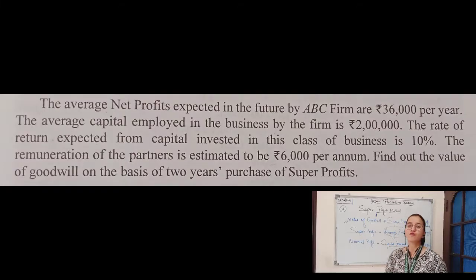As we have discussed the formula for calculating the value of goodwill under super profit method, we will now solve a numerical question based on super profit method. Question is: the average net profit expected in the future by ABC firm is rupees 36,000 per year. The average capital employed in the business by the firm is rupees 2 lakh. The rate of return expected from capital invested in this class of business is 10%. The remuneration of the partners is estimated to be 6,000 per annum. Find out the value of goodwill on the basis of 2 years purchase of super profit.